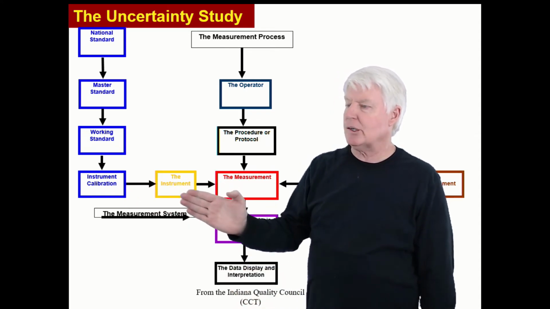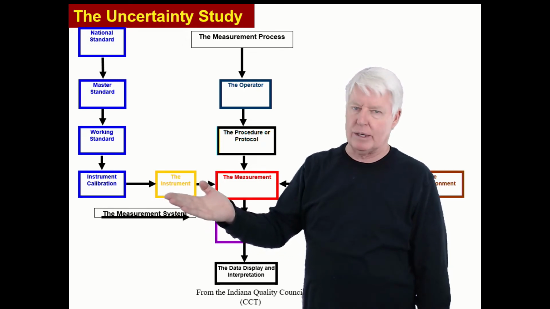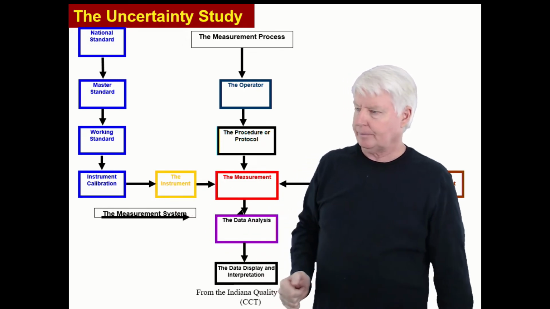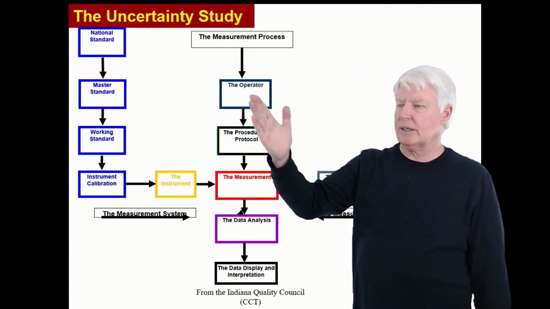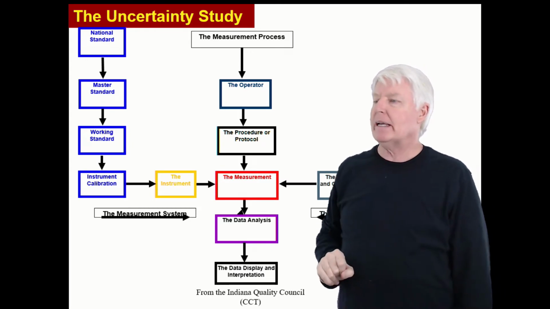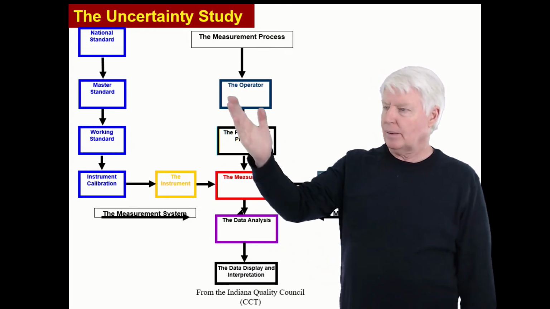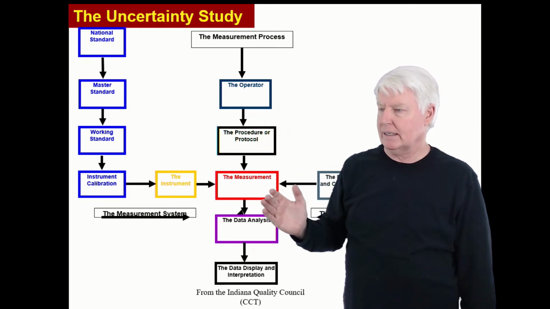Then, of course, sigma of instrument takes place during the gauge R&R study. That's the repeatability value. And so that's the measurement system right there. Then you have the measurement process, which includes the operator. We do that in gauge R&R, as you'll recall. That's the reproducibility. So we have that, and usually the procedure, and that's all combined into this.